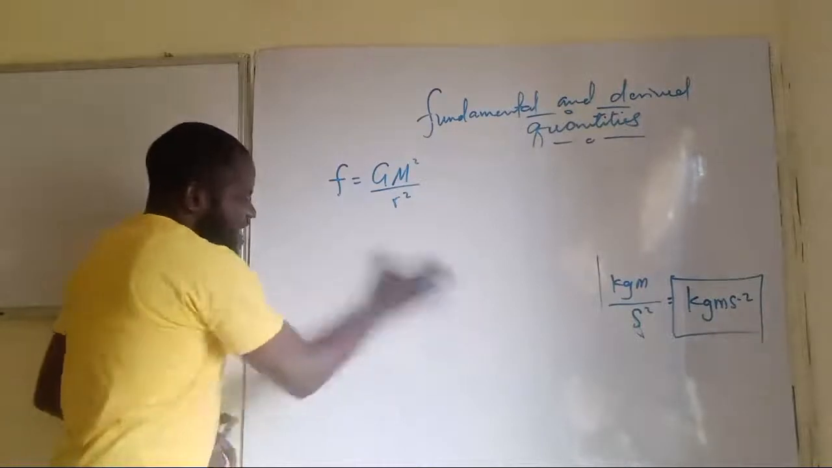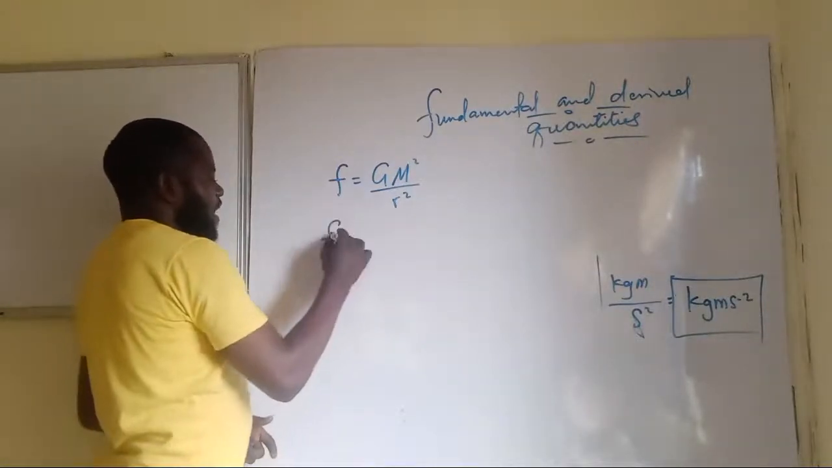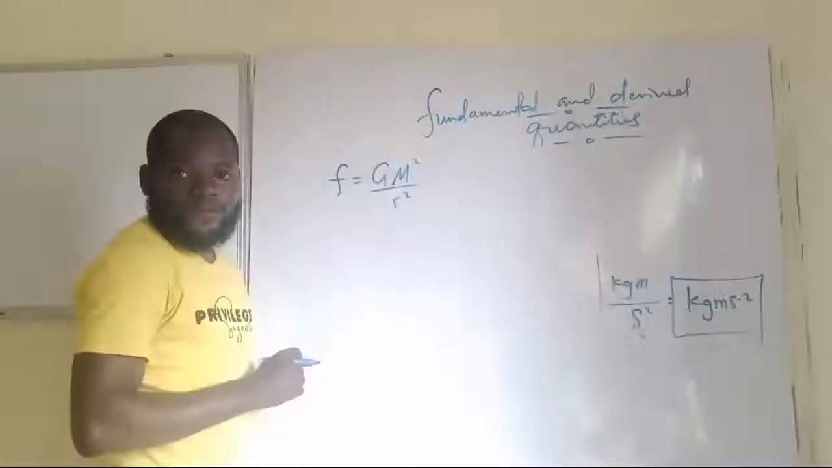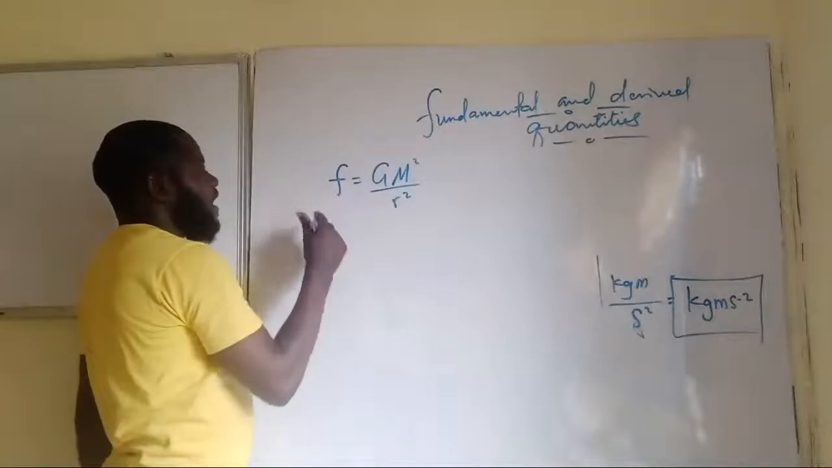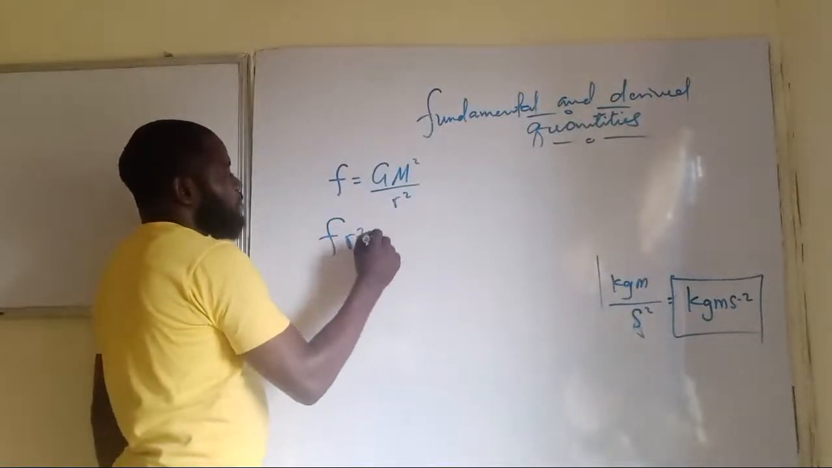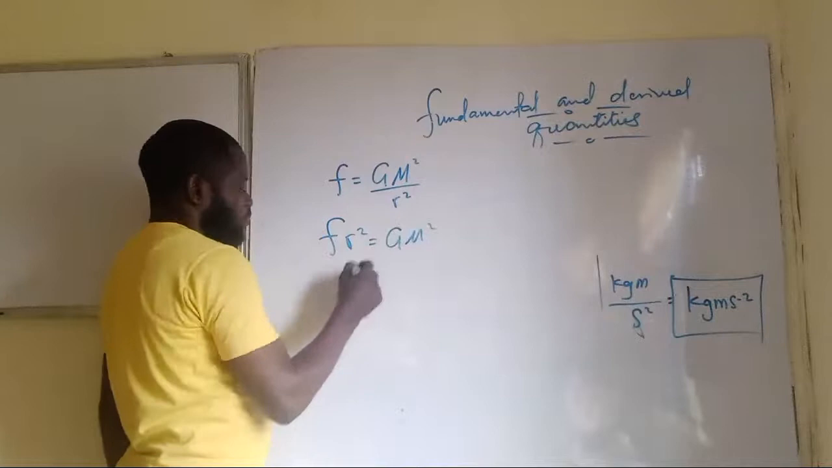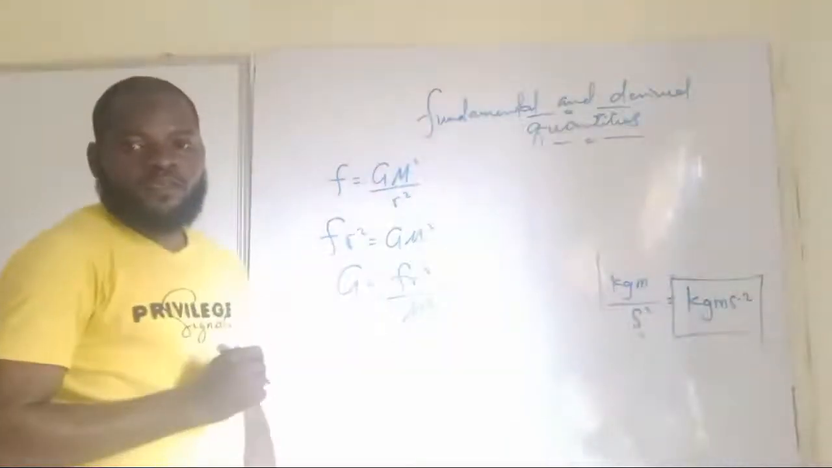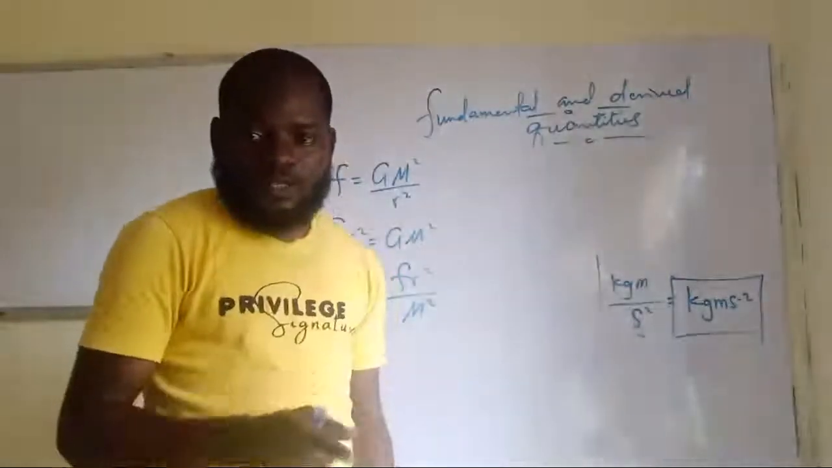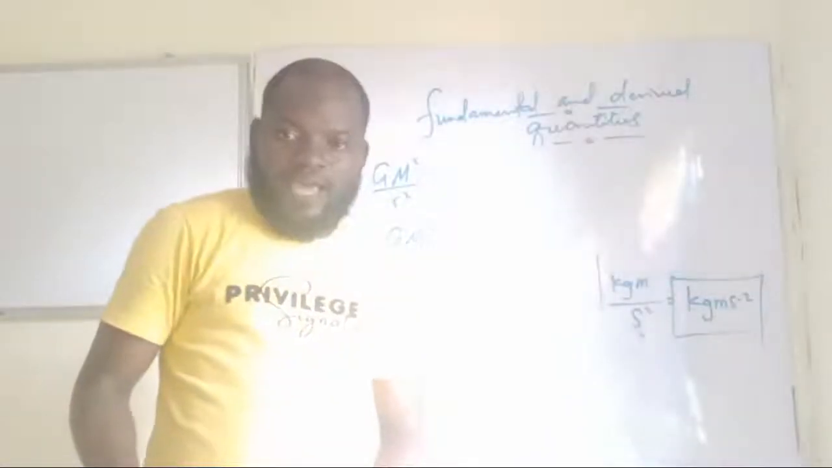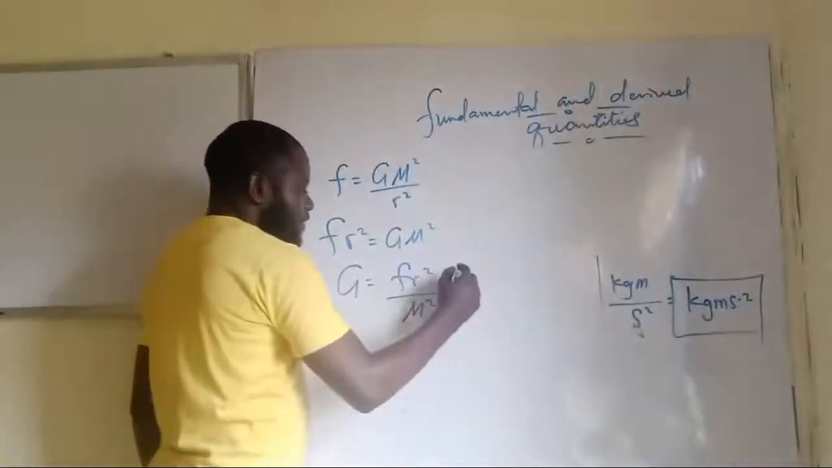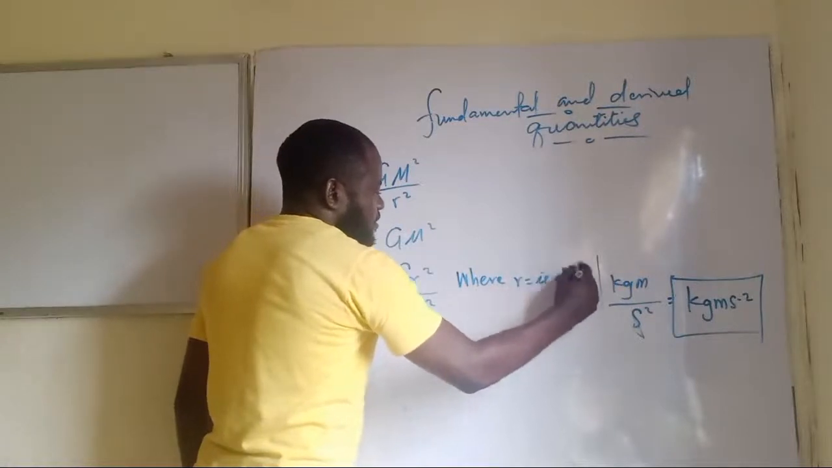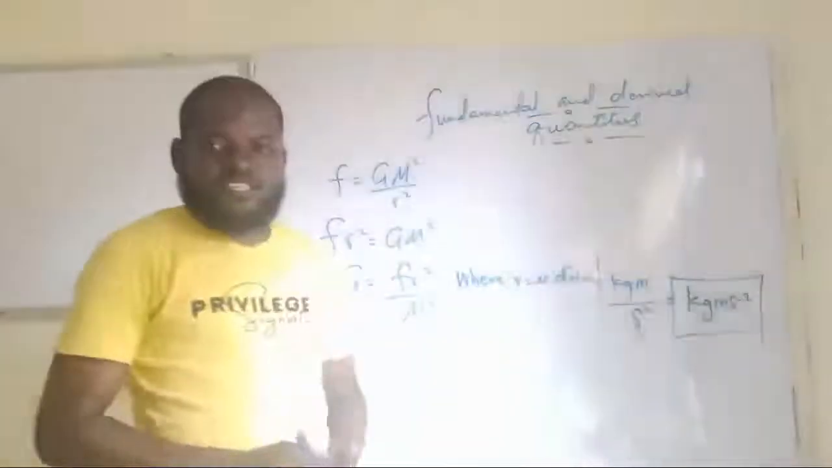So if that should be the case, let's make G the subject of the formula from here. In order for us to do that, we cross multiply. We have F multiplied by r squared equals G m squared. So G now becomes F r squared over m squared. Remember, the r there is distance. Are you getting this now? So you have to take note of that, where r is distance.